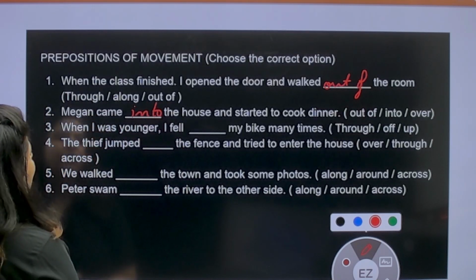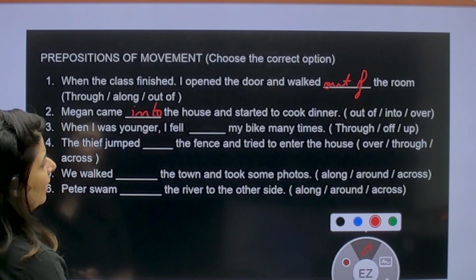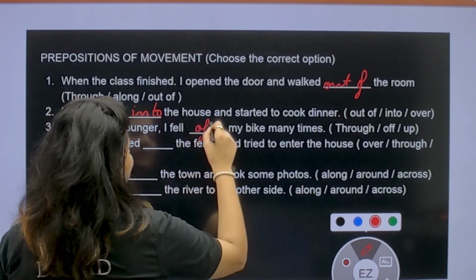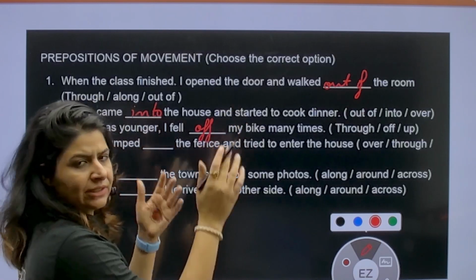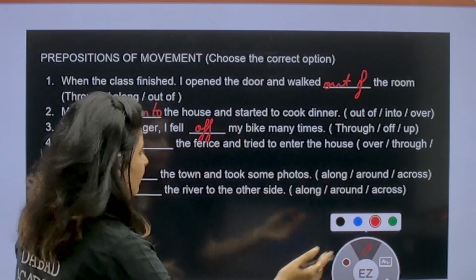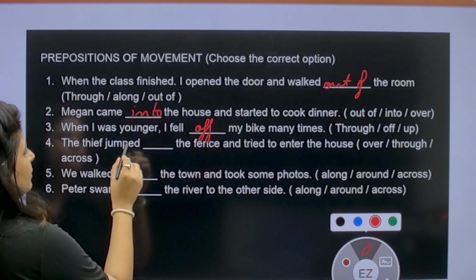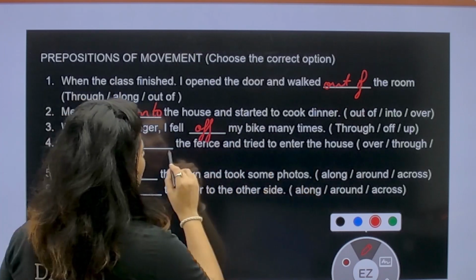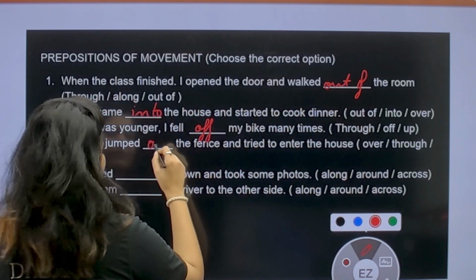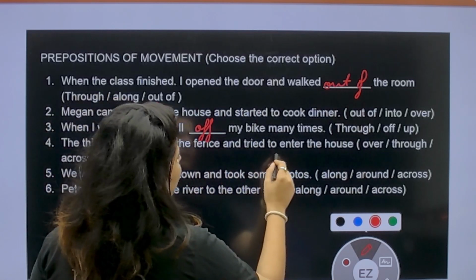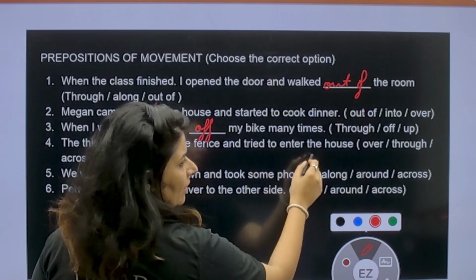Next one. When I was young, I fell off my bike. Bike से गिर जाना. Through तो आपको पता है. That is a movement. अब भी नहीं हो सकते. So what is fell off? The thief jumped. What will it? Over the fence. अभी क्या था ना? The thief jumped over the fence. Over the fence and tried to enter the house.